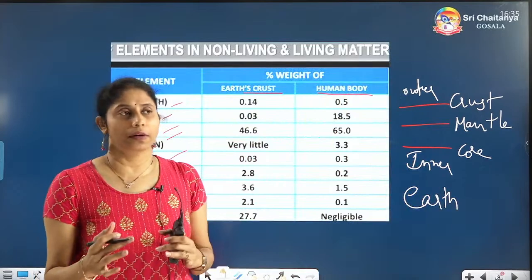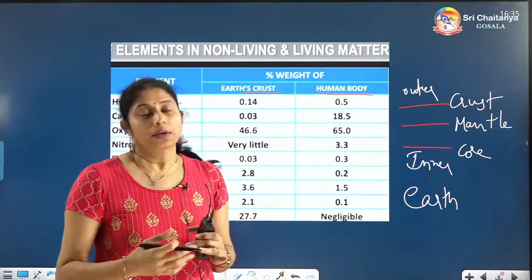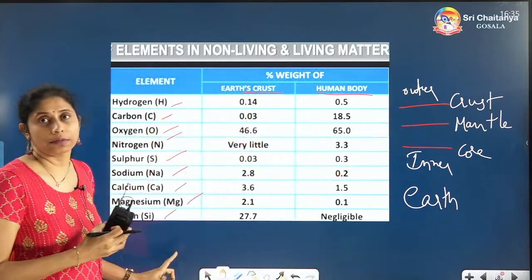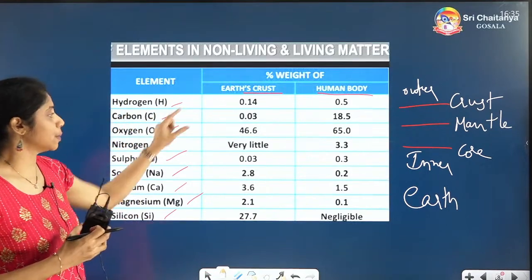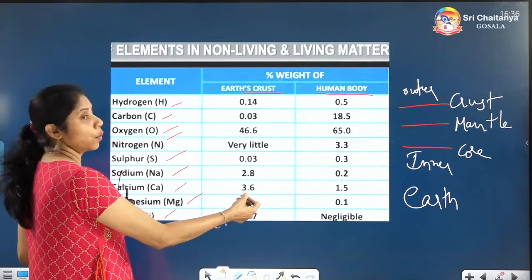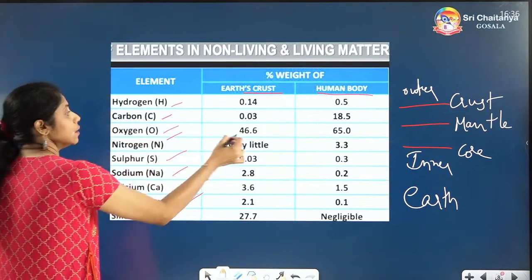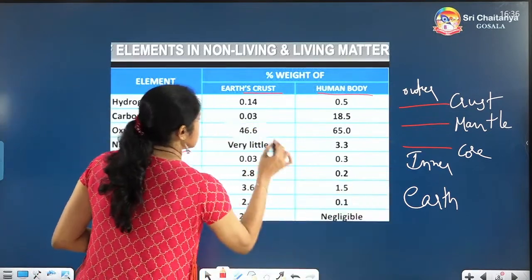So we have in the Earth 3 layers basically, from outer to inner. The outermost one is the Earth's crust, where these minerals are present. We have taken the Earth's crust, and these are the mineral percentages. If you see here, which is the highest ranking one, the most abundant one in the Earth's crust, you can see oxygen has the highest percentage.